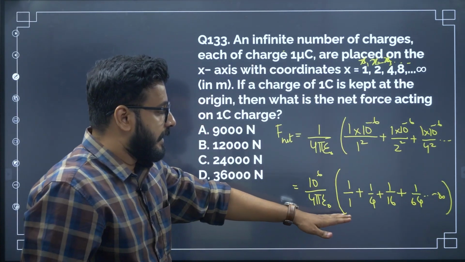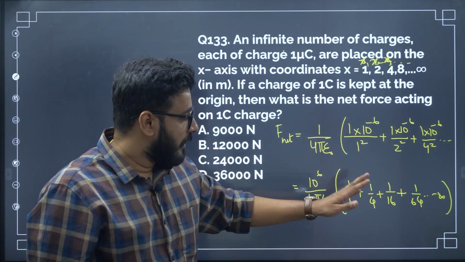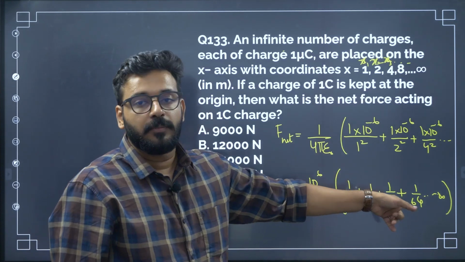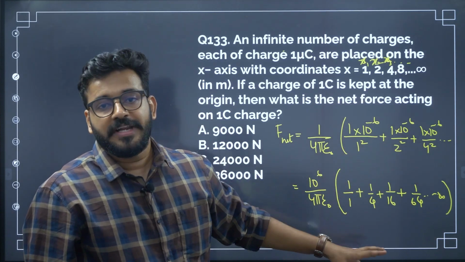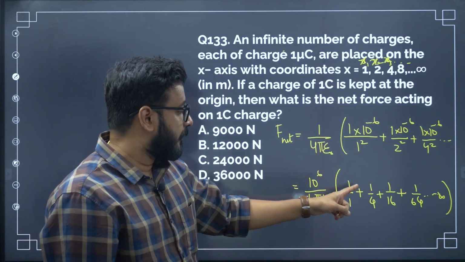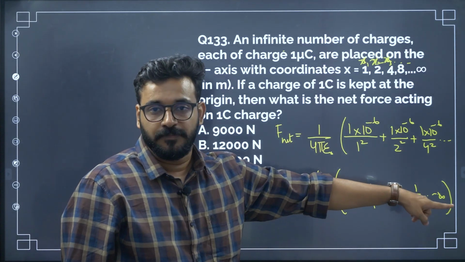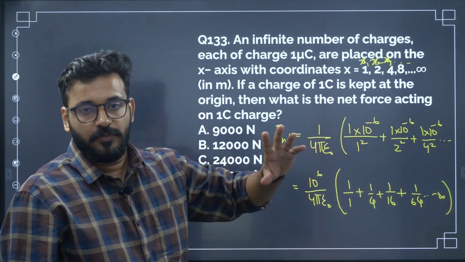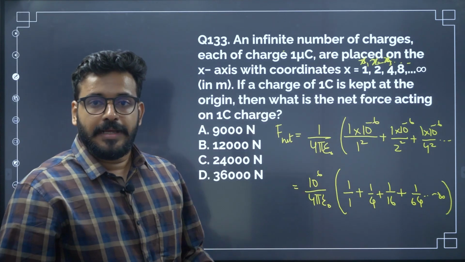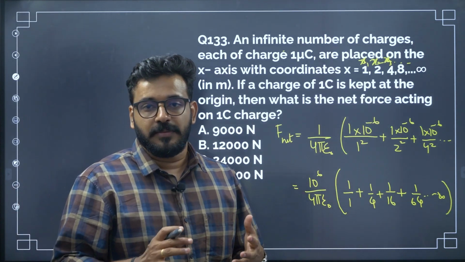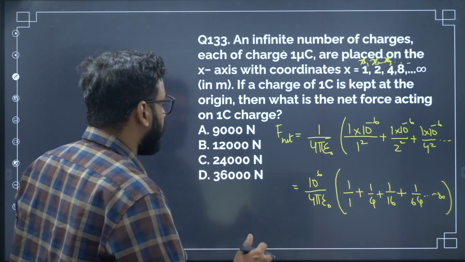Now look at the series. It's a very interesting one. 1 by 4, 1 by 16, 1 by 64. It's a geometric progression, with the common ratio as 1 by 4. Every time when we multiply 1 by 4, we get the next term. So the common ratio is 1 by 4. The starting term is 1. So we have an infinite sum. So for a geometric progression, infinite sum is given as a by a minus r.